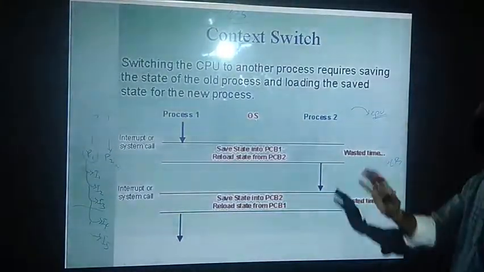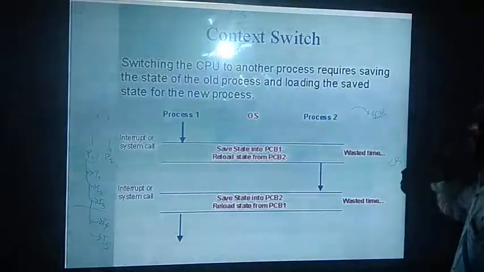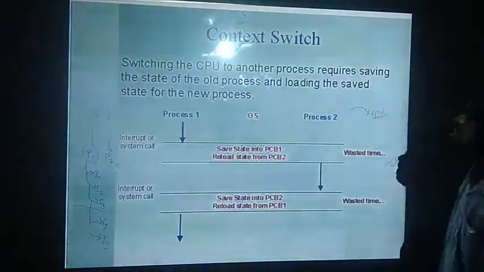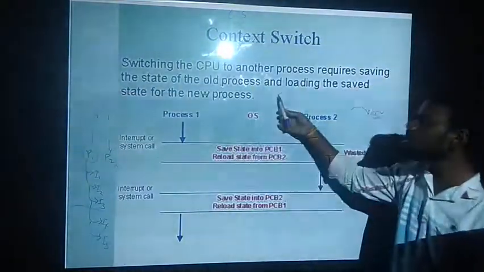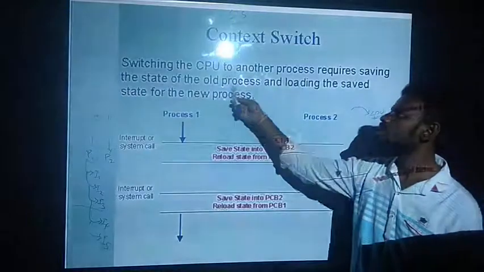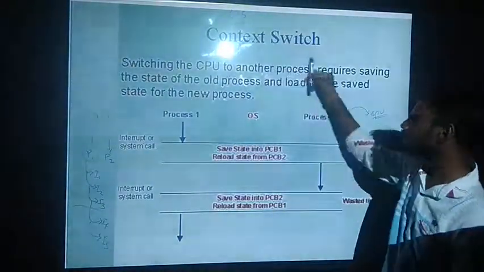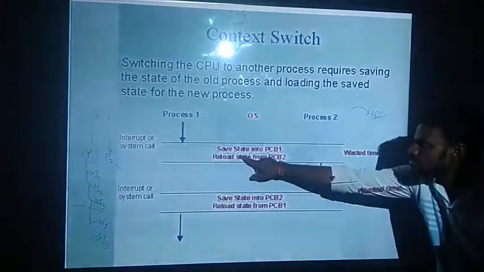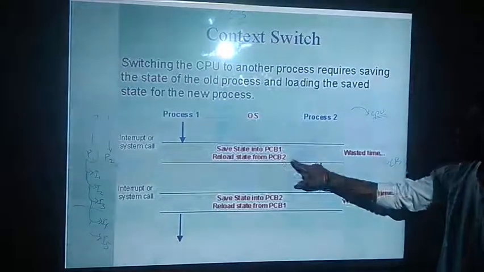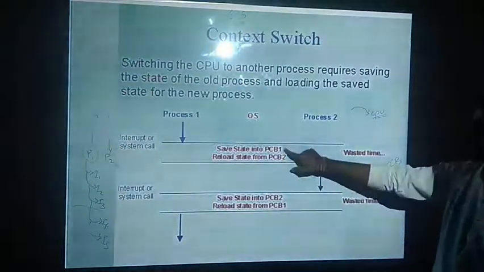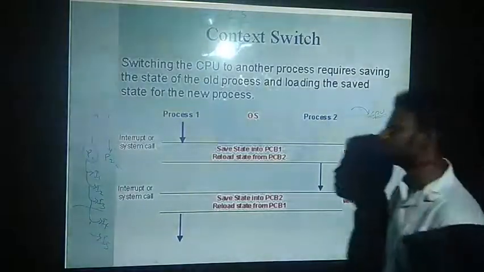Now see, in context switching also we are doing the same. We are taking the process from your processor and we are assigning the processor to some other process. In order to do so, we need to register the information of the old process and new process. That concept is called context switching. Save the state into PCB1, reload the state from PCB2, which is related to process 1 and process 2. Operating system will take care of that.